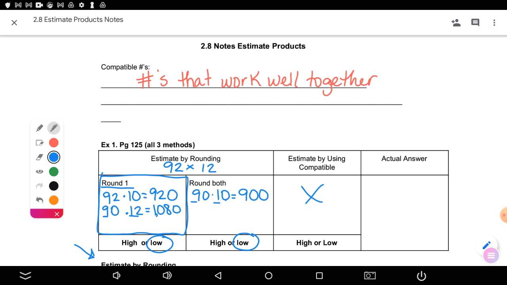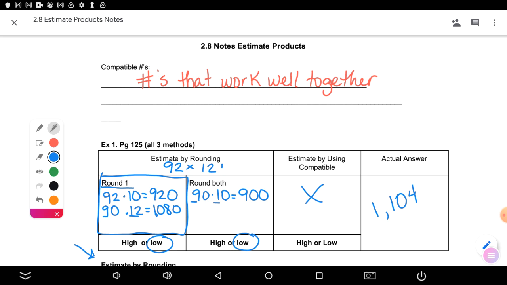So now the actual answer on your homework tonight, there are 4 problems where you have to write out your estimation problem. So this is the problem. You would write out your estimation problem and the answer, but then out to the side you will do the work to find the actual answer. Okay? For today, for notes, to save time, I'm cheating and using a calculator. 92 times 12 is 1,104.